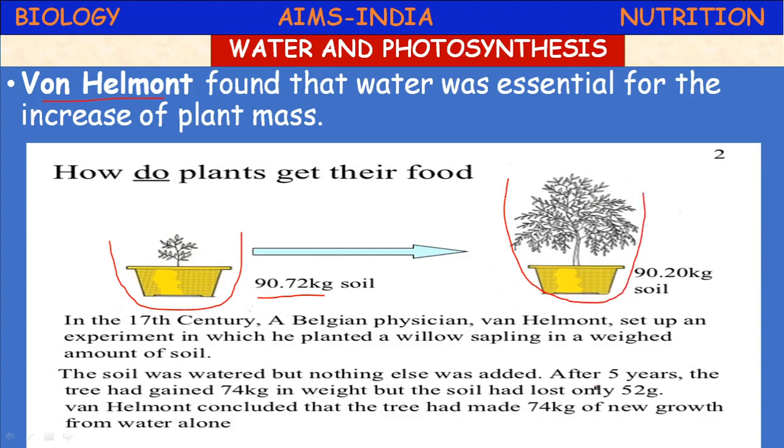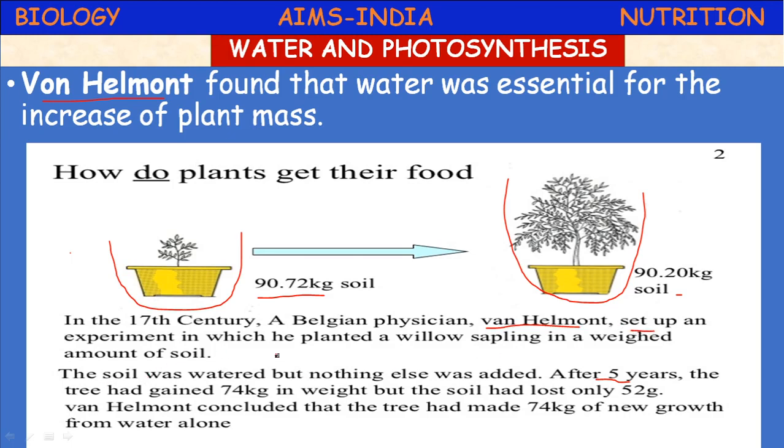After 5 years, he mentioned the soil weight is decreased to 90.20 kgs here. In the 17th century, this man Van Helmont conducted the experiment. The setup is given above.